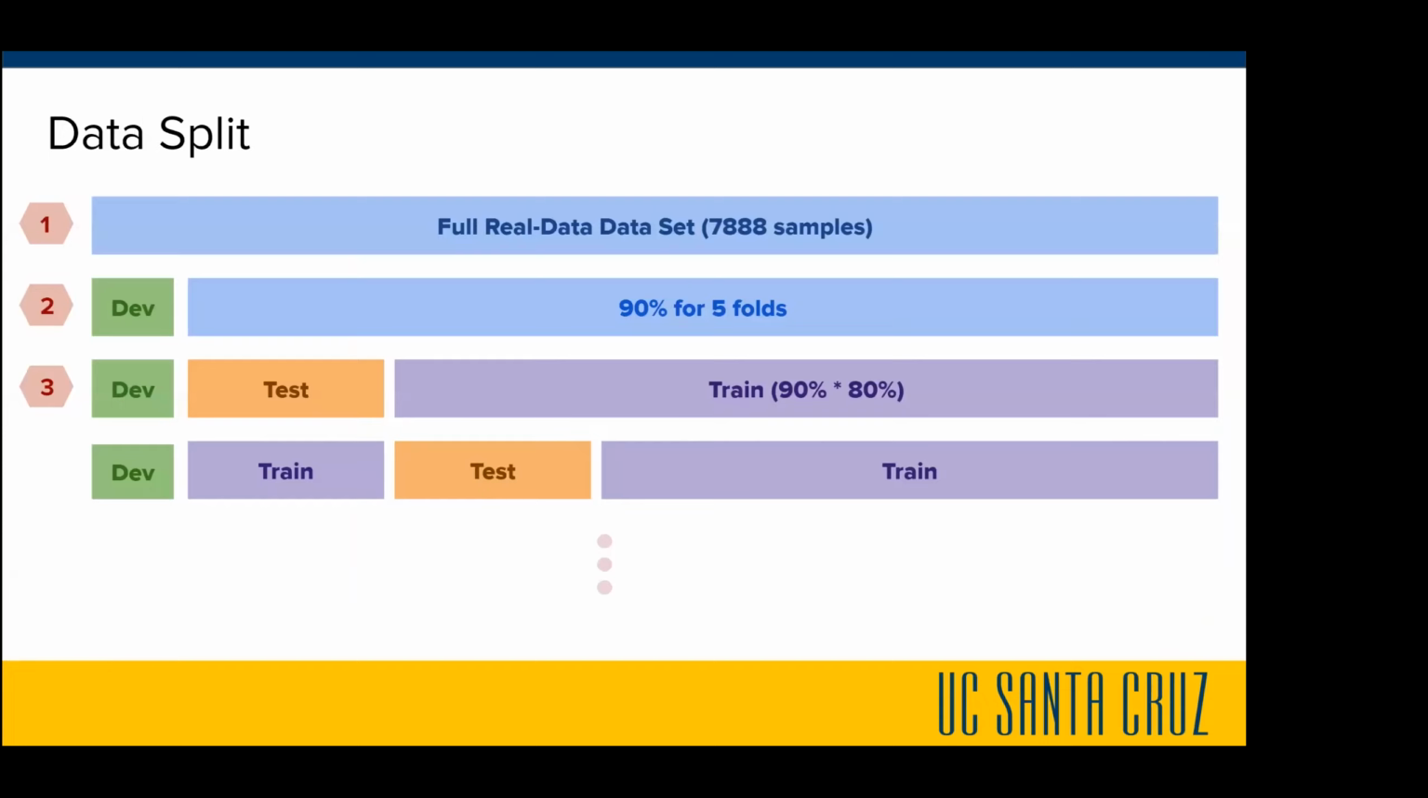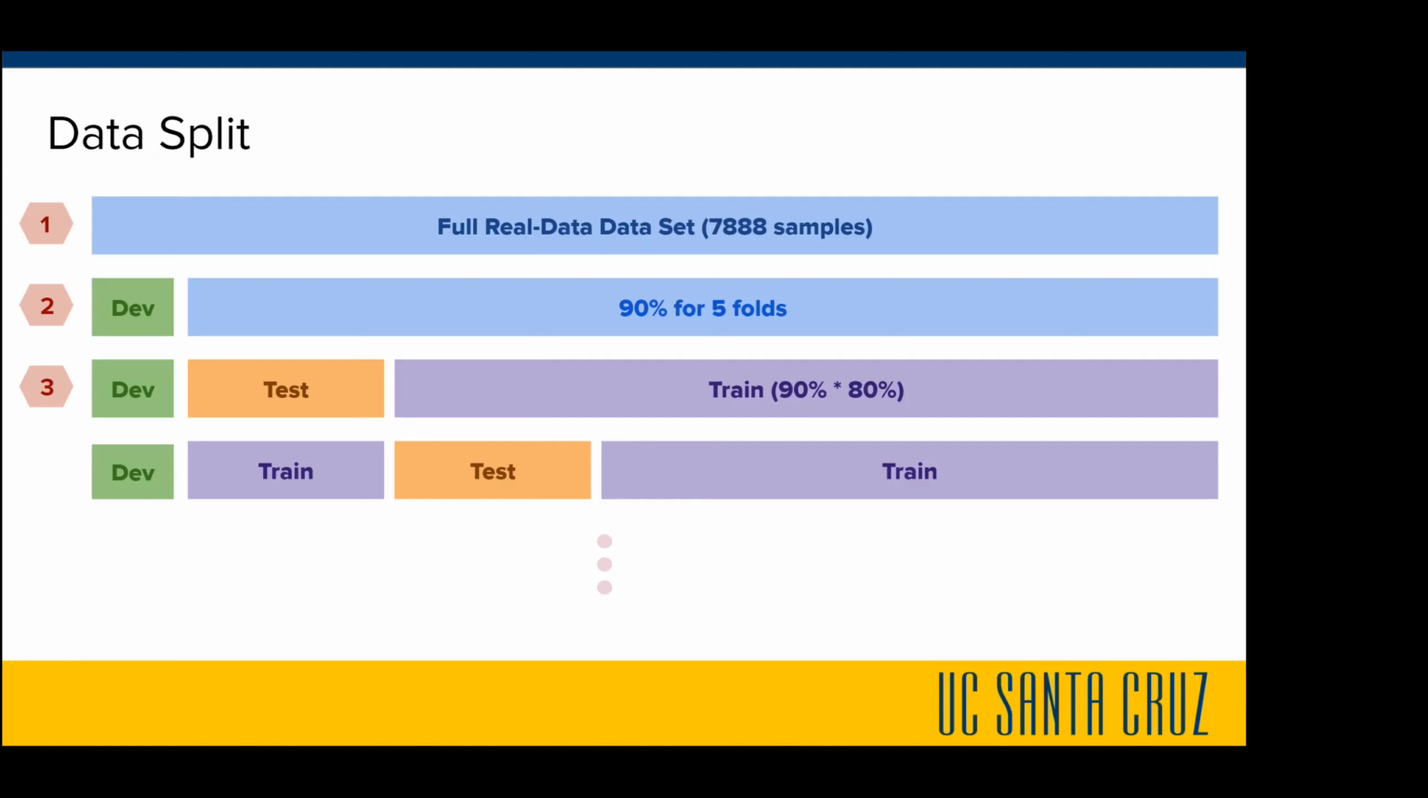We first have our full set of real data. It's 7,888 samples. Then we set aside 10% for our dev set, and the dev set stays the same throughout this whole process, so we can do error analysis later on the dev set. For the rest of the 90% of our data, we do a 5-fold, and then we shuffle at step 2 again, then we do another 5-fold, so we end up with 10 folds.